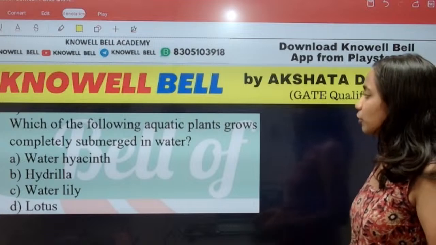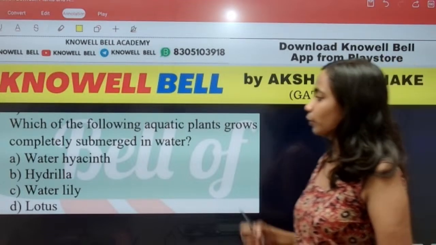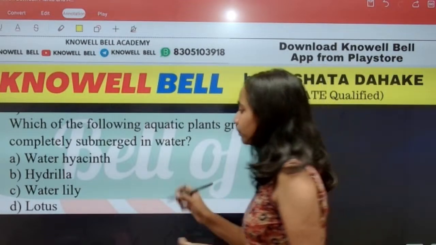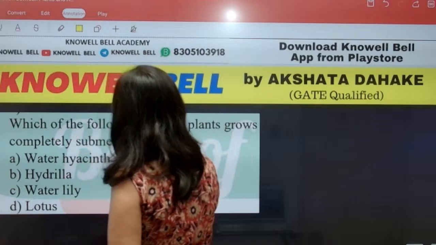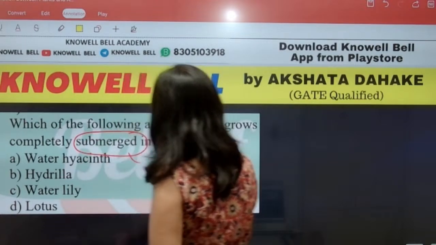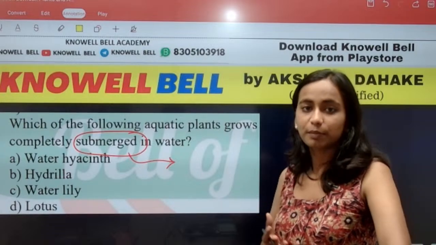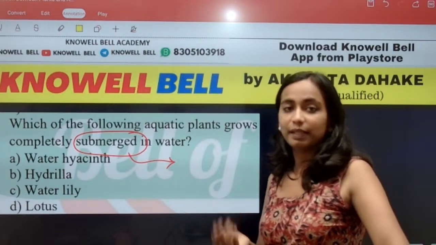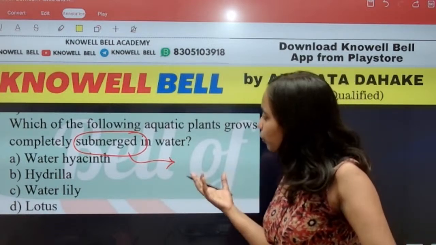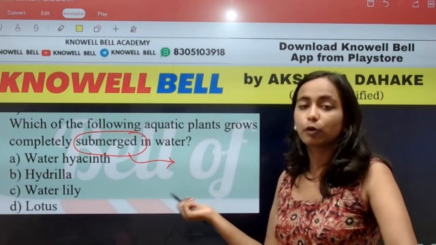Question number 7. Which of the following aquatic plants grow completely submerged in water? Now, what is the meaning of being submerged in water? Submerged in water होने का क्या मतलब होता है? Being submerged in water means पानी में डूब कर grow करना. So which of the following will grow submerged in water?